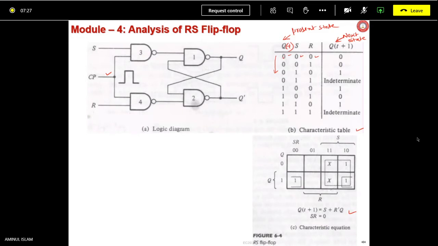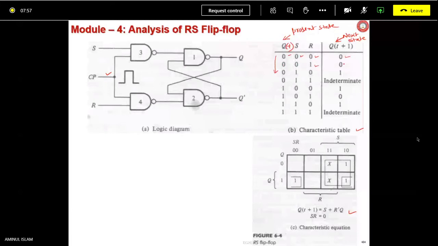Qt equals 0, or simply Q equals 0, S equals 0, R equals 0 gives us Q(t+1) equals 0. Next state is 0. Do you agree with that from the previous discussion? Yes, sir. Okay. So next is QSR equals 0, 0, 1.